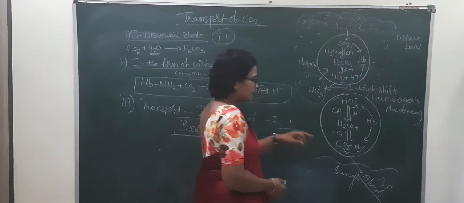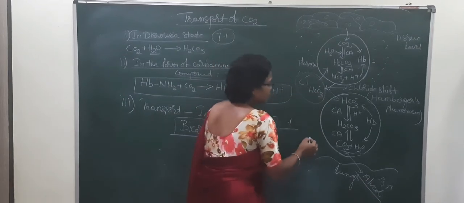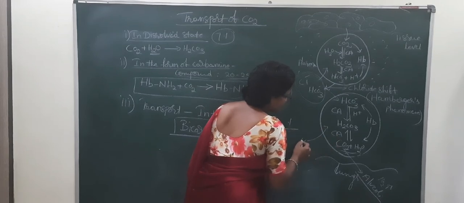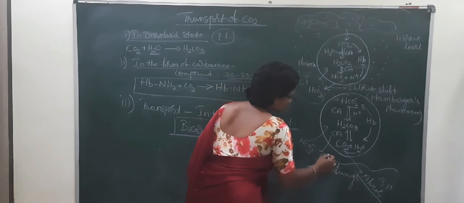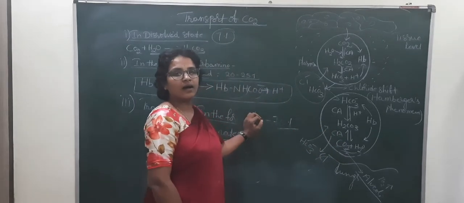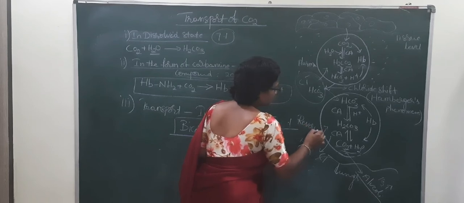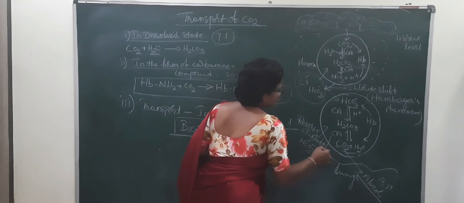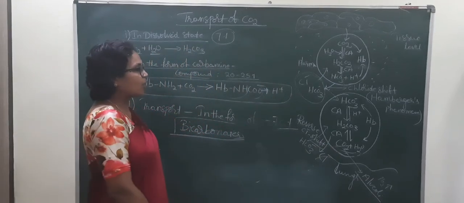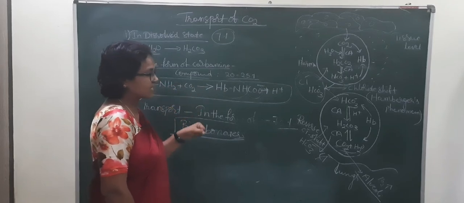At the lungs, at the alveoli, the same case repeats. HCO3 minus ions enter into the RBC. Chloride ions come out from the RBC. This is called reverse chloride shift. That is the chloride shift, and the reverse chloride shift.